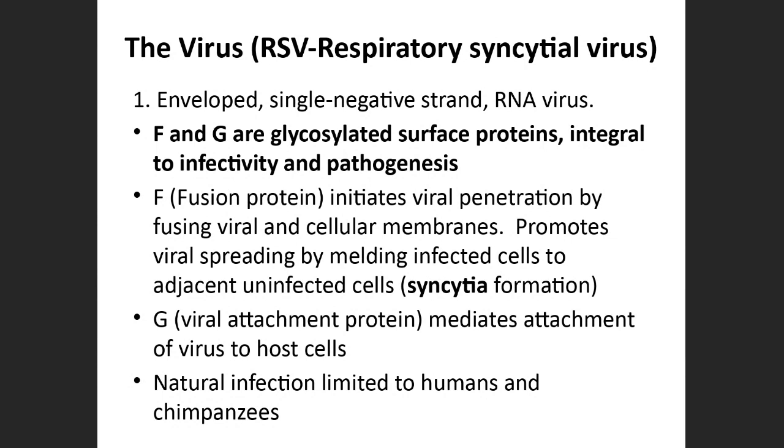The fusion protein initiates the attachment and the penetration of the virus. I will later show you in the next slide the diagrammatic representation of this. Right now, I'll just explain. This F protein will initiate fusing of this viral cell with other cell membranes, and then it forms syncytia.